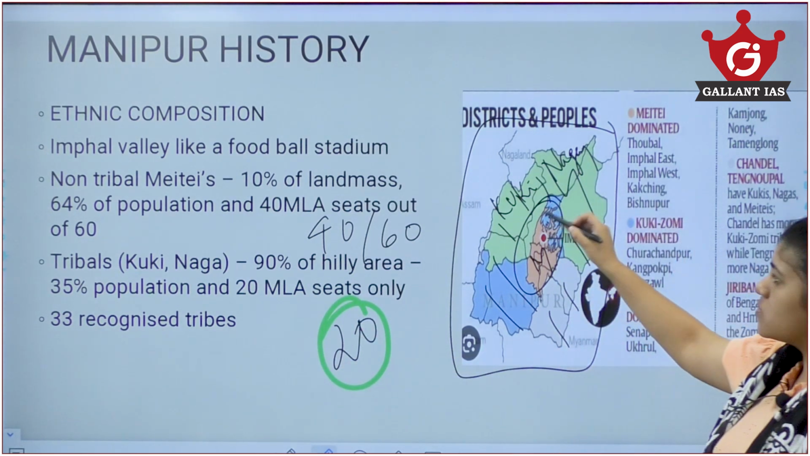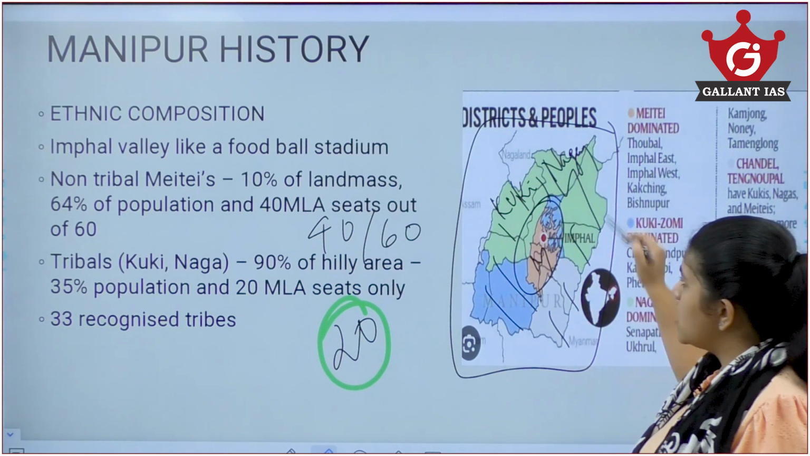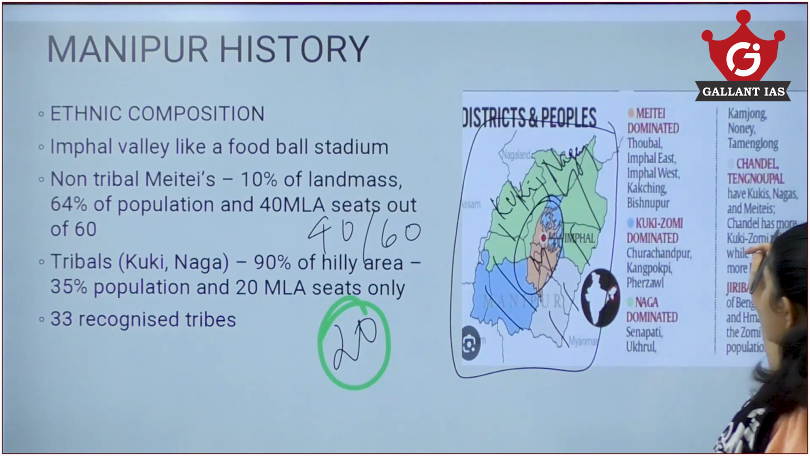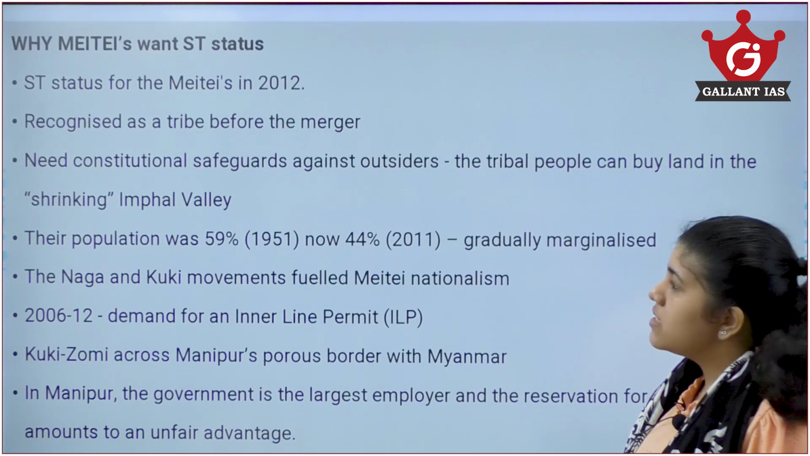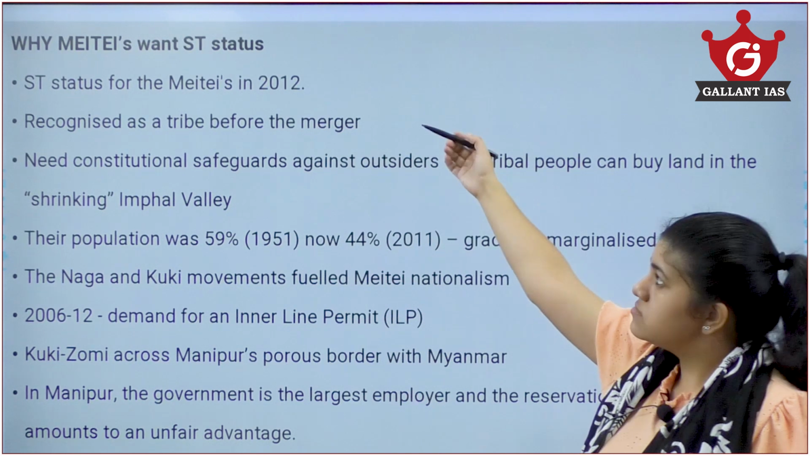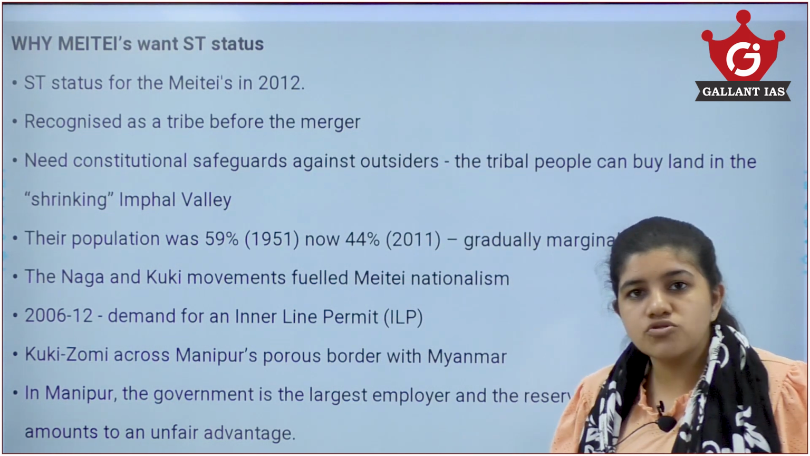And also these Meiteis are most dominantly Hindus and Muslim community, whereas these tribals like Kukis and Nagas are mostly Christians. So there are conflicts related to that as well. Now moving on, why the issue here is that the Meitei wants tribal status, scheduled tribal status. That is the main issue in this.